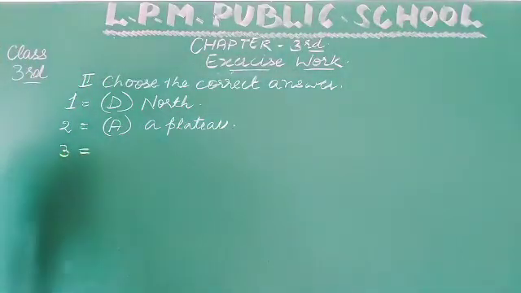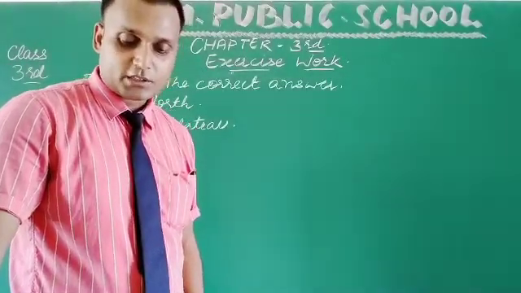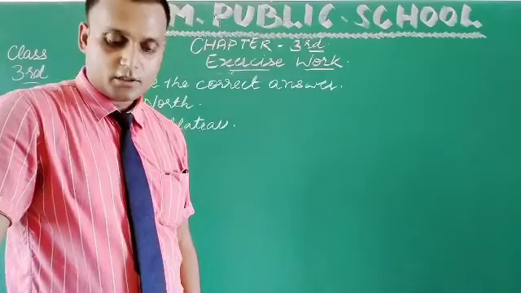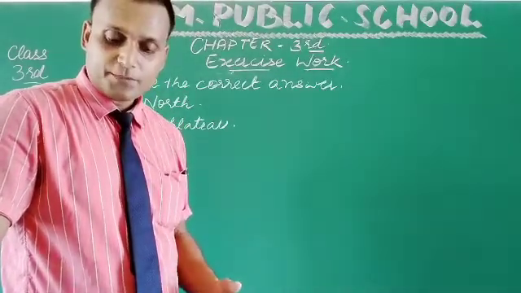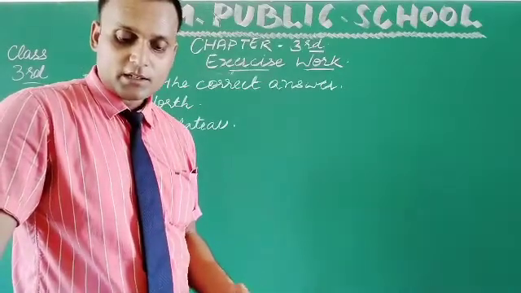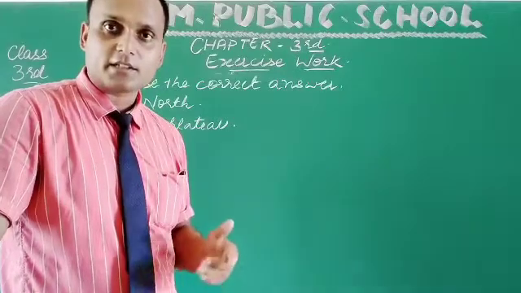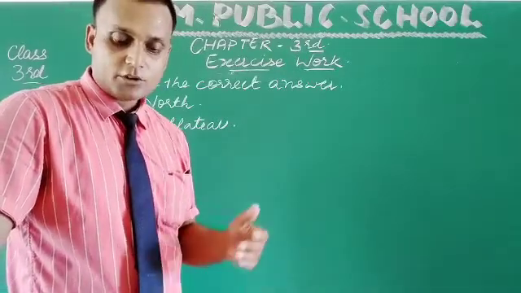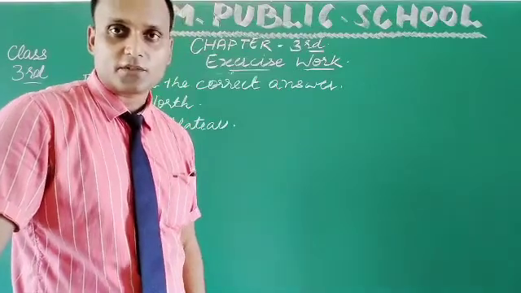Now, third question. India is the dash in the world. Okay. Options are fifth largest country, sixth largest country, seventh largest country, and D largest country. Okay, so the option is C, seventh largest country.